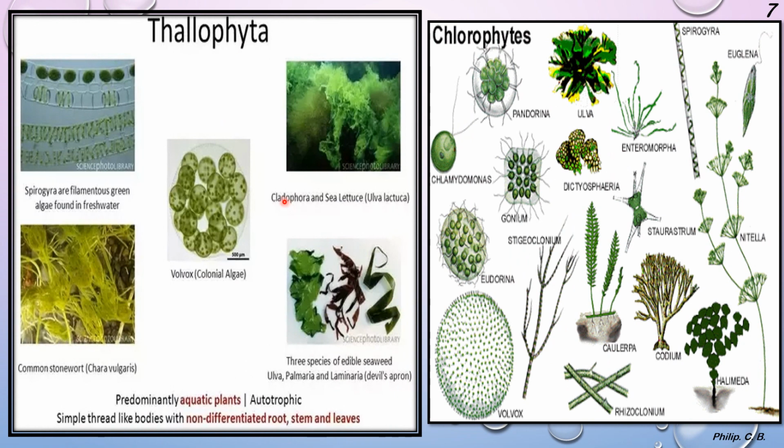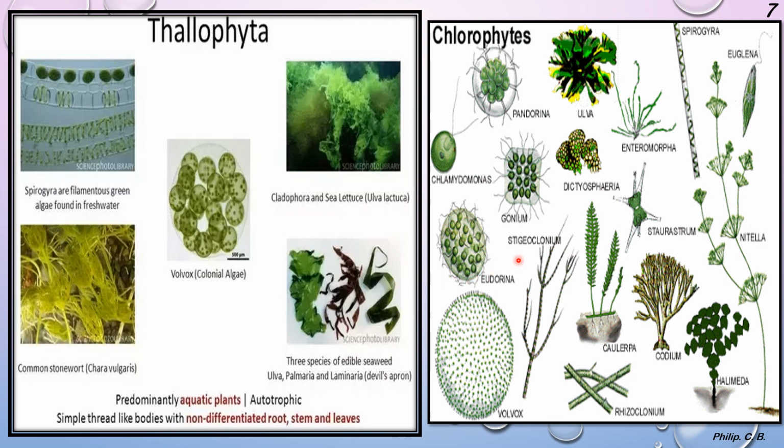Now here I put some images of Thallophyta, so you can see many species are there, but you learn 3 or 4 examples which are given in the previous slide or from the text. For example, Spirogyra or Chara, Volvox, the sea lettuce, that is Ulva, and edible seaweeds. These are just some of the species of Thallophyta.